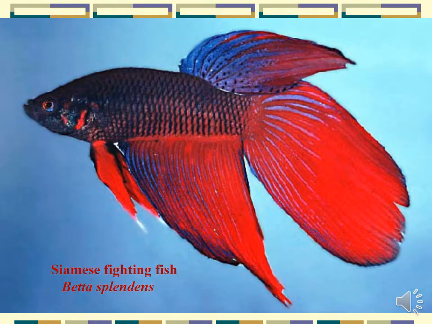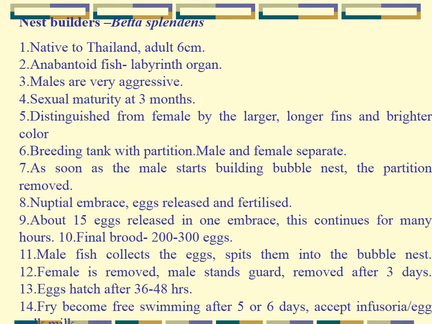The next one is Siamese fighting fish, Betta splendens. You know that they fight among themselves, and that is why they are known as Siamese fighting fish. Males are kept separate, whereas females are kept together. These are nest builders. They build their own nest. They exhibit parental care, and they are native to Thailand, about 6 centimeters in size. They are anabantoid fish, with a labyrinth organ. There's a labyrinthine organ. You people have learned about accessory respiratory organs.